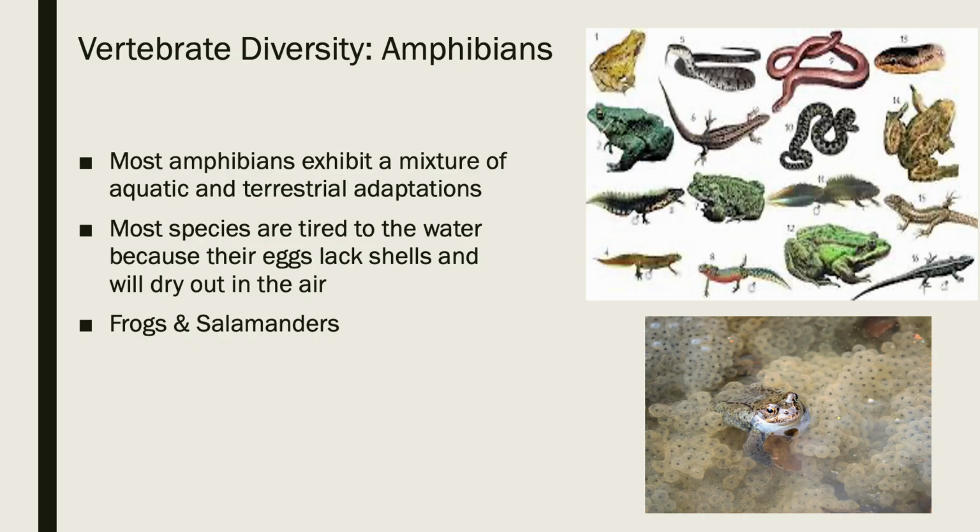Amphibians are aquatic and terrestrial, but they're tied to the water. So they still need water to keep their eggs from drying out, but they can venture onto land. So as opposed to the fishes, which are always aquatic, amphibians are sort of both. So they live partly in the water, partly on land. These are things like frogs and salamanders and toads.